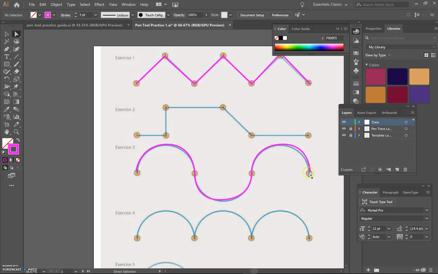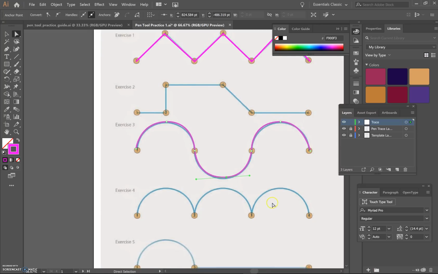So I'm going to go to direct select. This anchor point looks good, but this anchor point does not. So I'm going to pull this handle with direct select here. Click. I'm going to pull that handle in a little bit until I line that up. I'm going to move that anchor point down a little bit. And maybe pull that handle in just a little wee bit. Okay, so that's how you fix your mistakes, with direct select on the anchor points. But you need to tell Illustrator, I'm clicking on it, then I want to move it. Otherwise, you'll be clicking on it, and you'll move everything all at once, and that's not what you want.